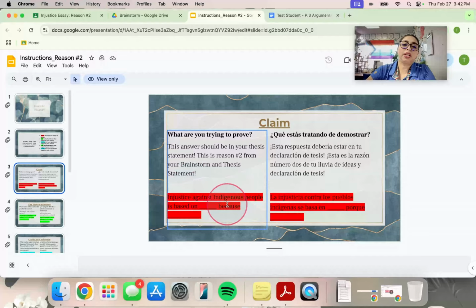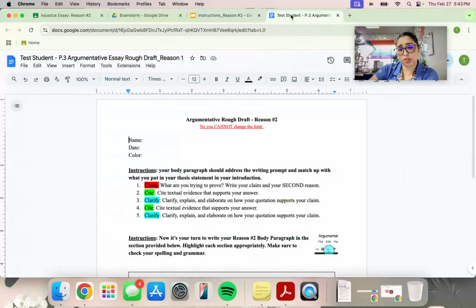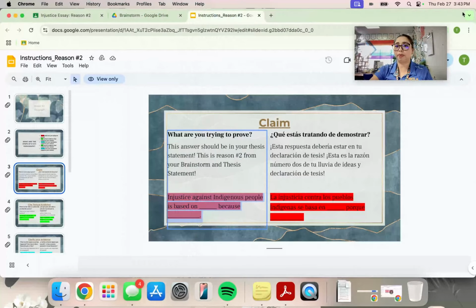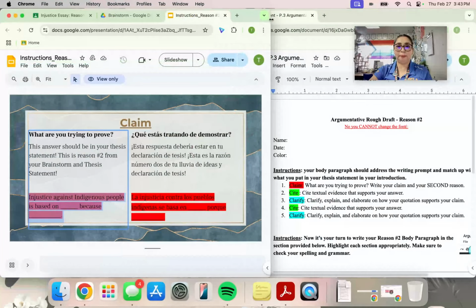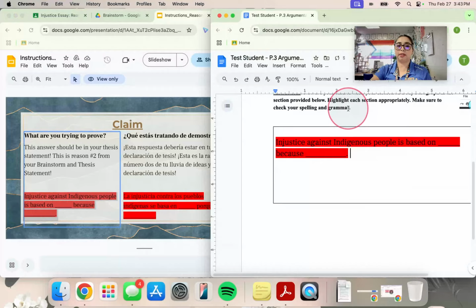So same as last time, injustice against Indigenous people is based on bias because, injustice against Indigenous people is based on blank because blank. So just like last time, I'm going to go ahead and copy that. Oh wait, I'm going to split screen my thing so I can see both at the same time because that's studious. Okay. So then here, let's go ahead and paste that. Injustice against Indigenous people is based on blank because blank.